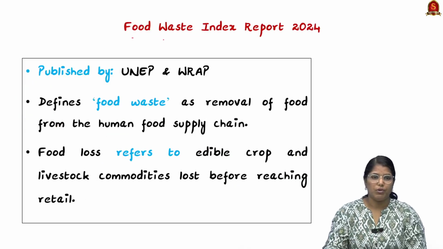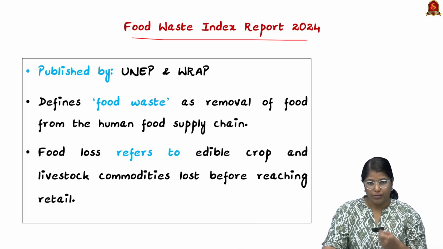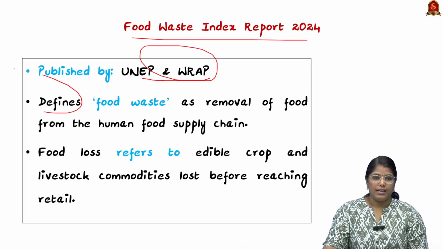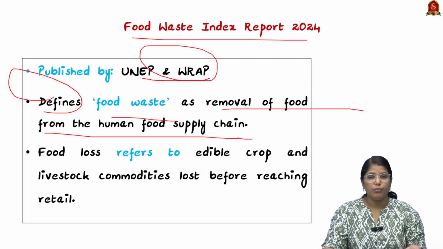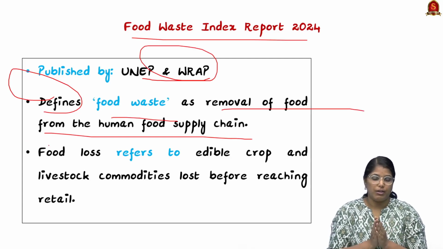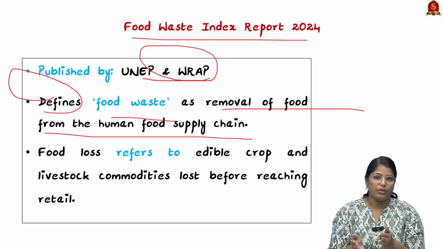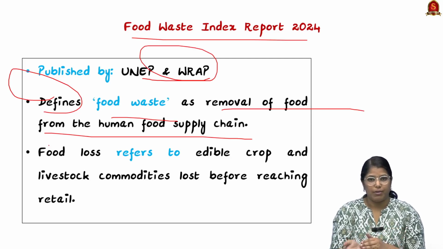Moving on, we shall see the key facts about this Food Waste Index report of 2024. It is released by UNEP and WRAP, and it defines food waste as the removal of food from the human food supply chain. And there is a very sharp difference between food wastage and food loss. Food loss happens due to improper storage of the produce after it is taken from the land.